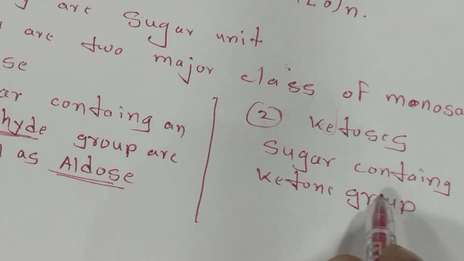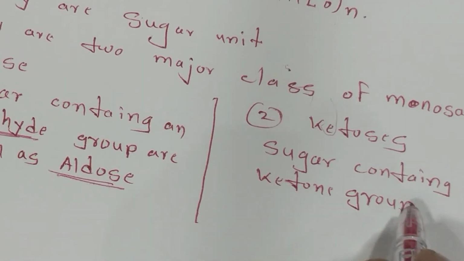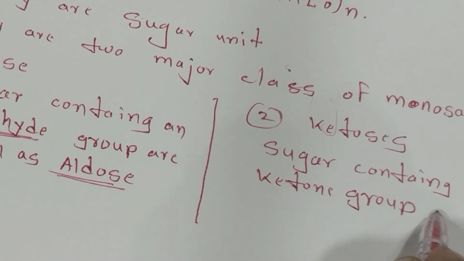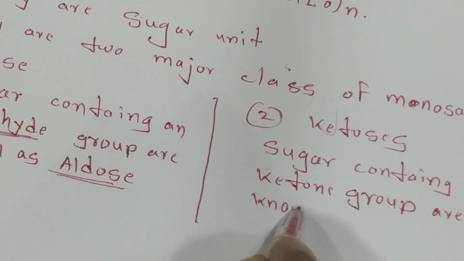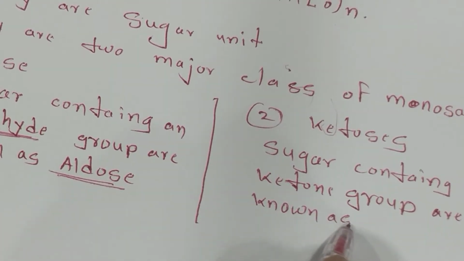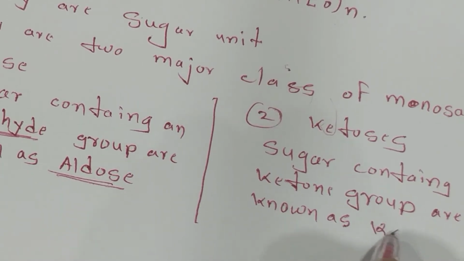Sugars containing a ketone group are known as ketoses.